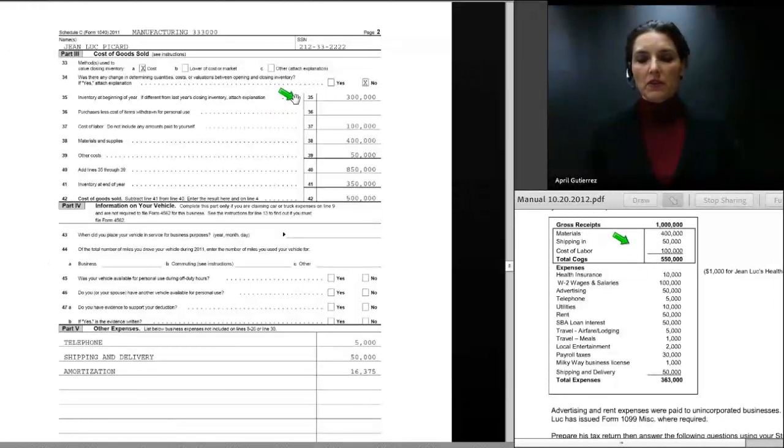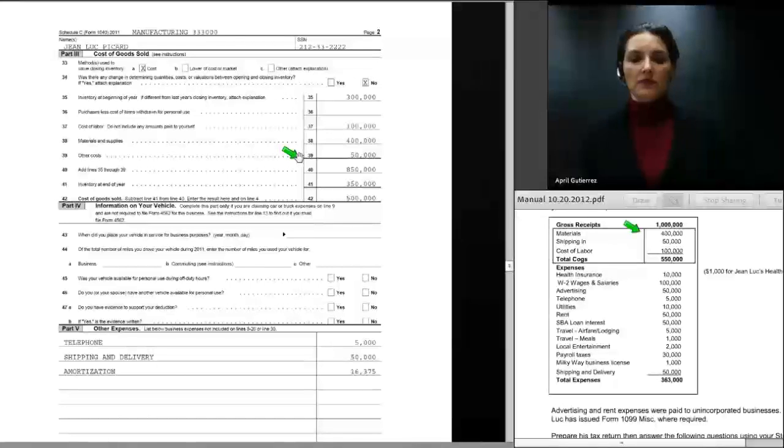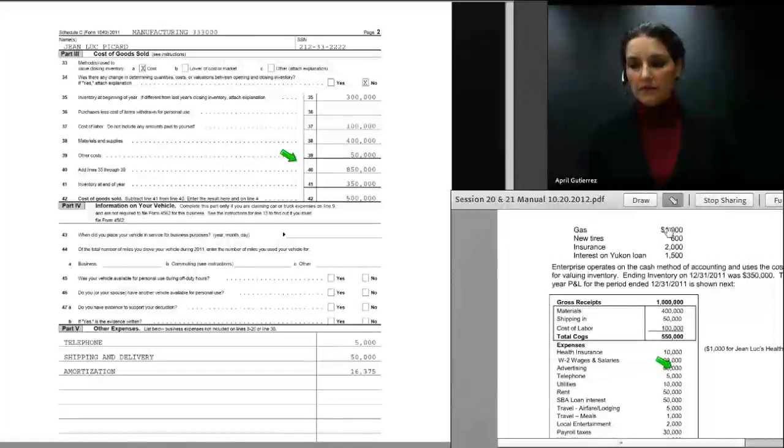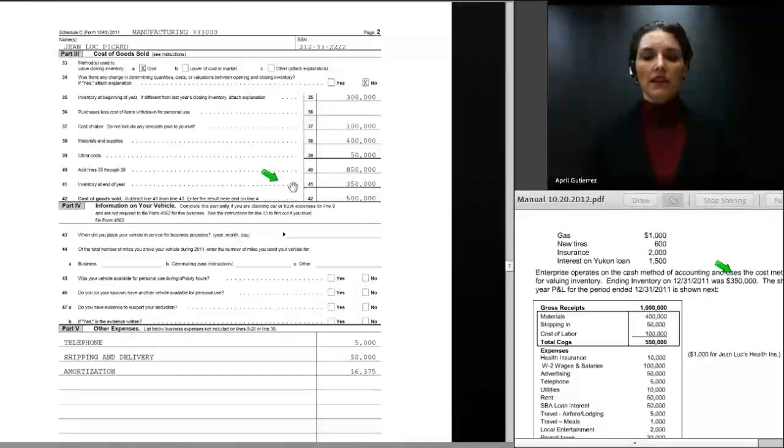Plus, we have $300,000 of opening inventory. We then have materials and supplies. We tell you on the P&L that that was $400,000. And finally, the shipping cost of $50,000. Those numbers add up to $850,000. And then in the wording of the problem, we tell you that his ending inventory on 12/31/11 was $350,000. That amount is entered on line 41.